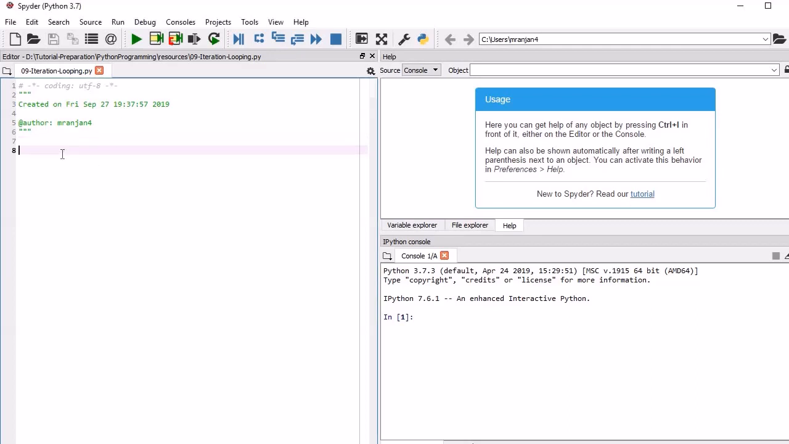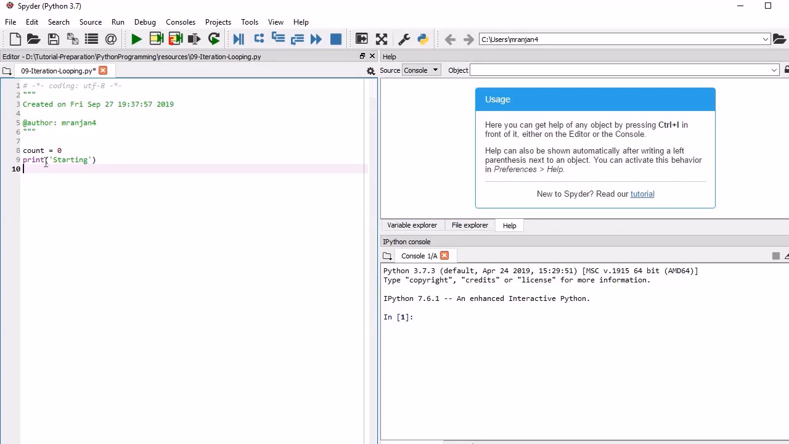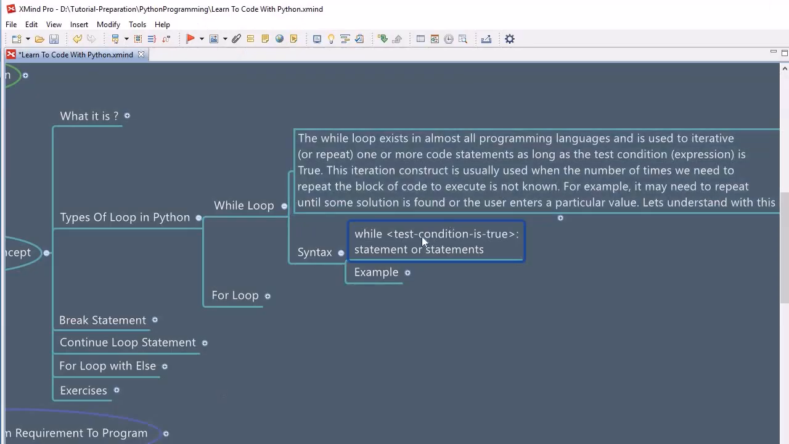The simplest program we will write in Python is a program which will print 1 to 10. This is the simplest program. We are going to see how we can use loops. For that we need a variable called count. We will initialize it with 0, and then we will write something like a starting message, telling that we are going to start. And if you remember the syntax, it is the while keyword and then afterwards the condition.